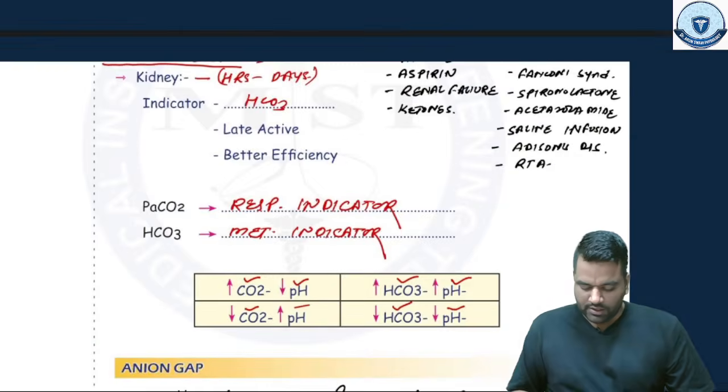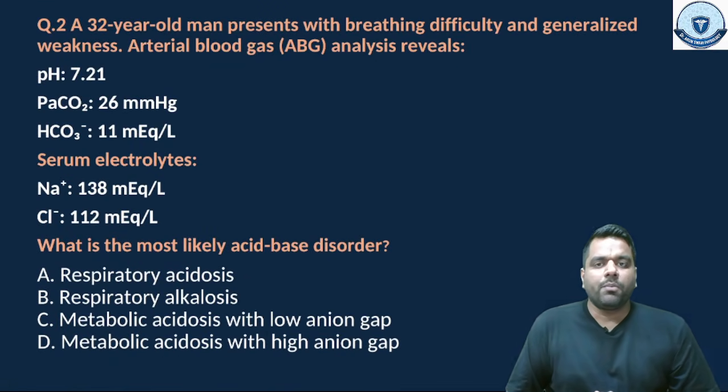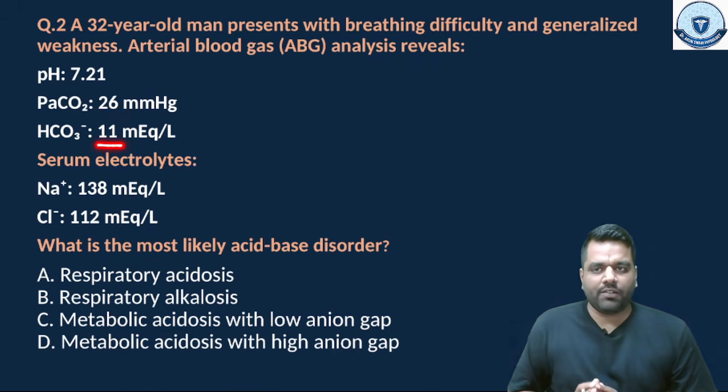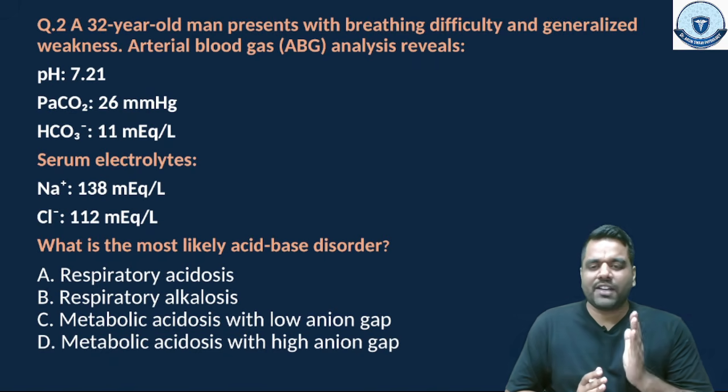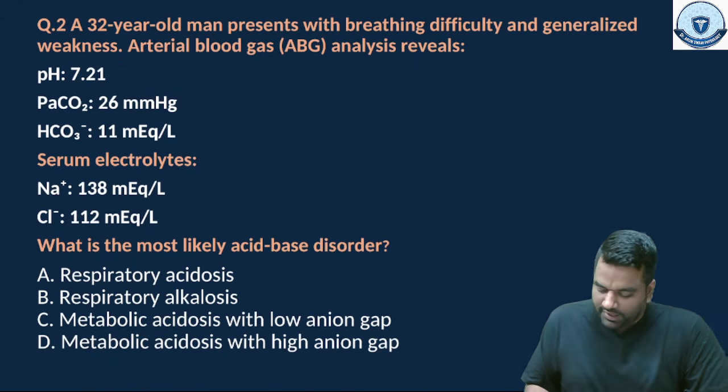The question asked: a 32-year-old man presents with breathing difficulty and generalized weakness. ABG analysis was given: pH 7.21, CO2 26, and bicarbonate 11. Up to here you people solved it well, because of the trick which I told you during the classes, guys, you never forget it. So what is happening? Who is the culprit? This is acid. This is actually acid.